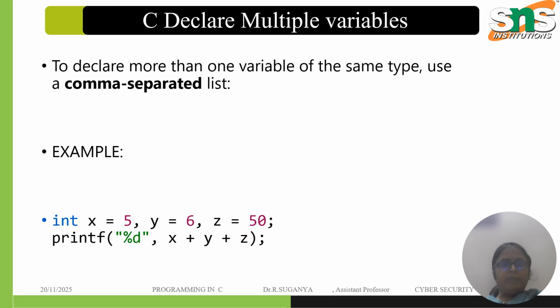And also we have multiple variables: x is equal to 5, y is equal to 6, z is equal to 50, followed by printf percentage d, that is x plus y plus z. Percentage d indicates the integer.